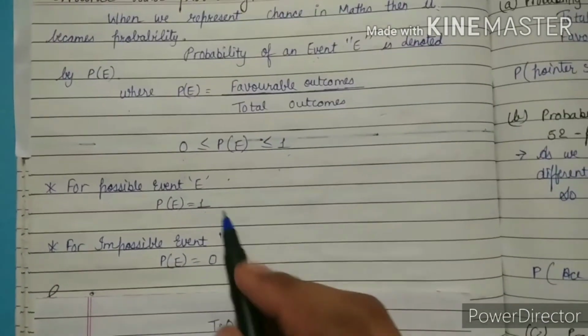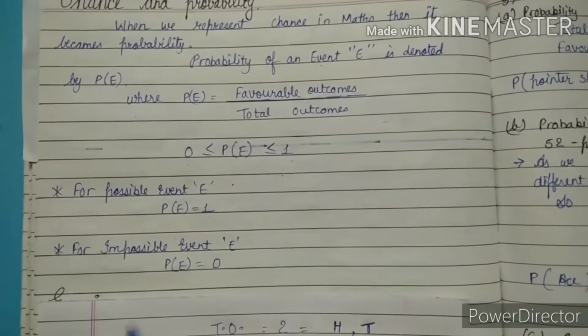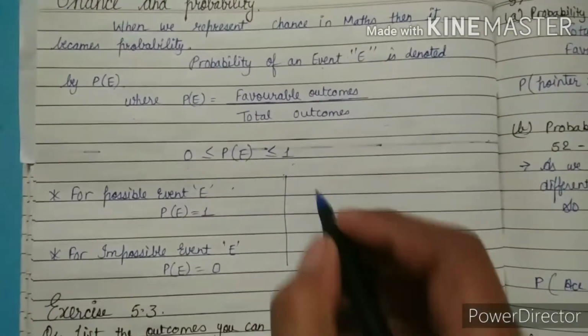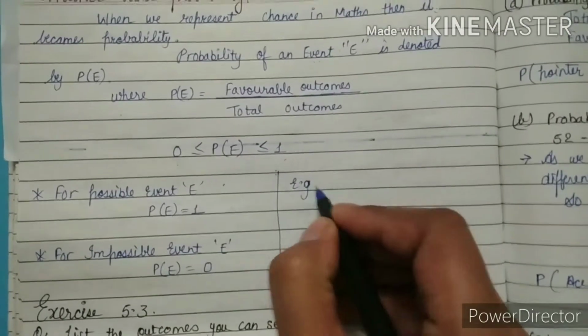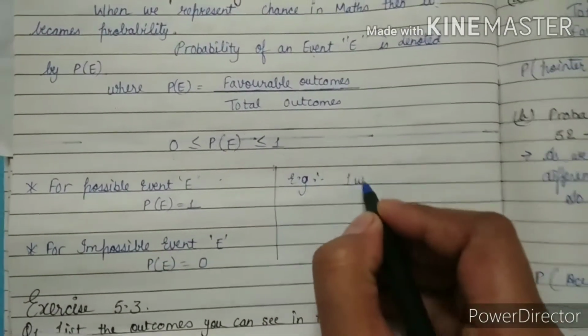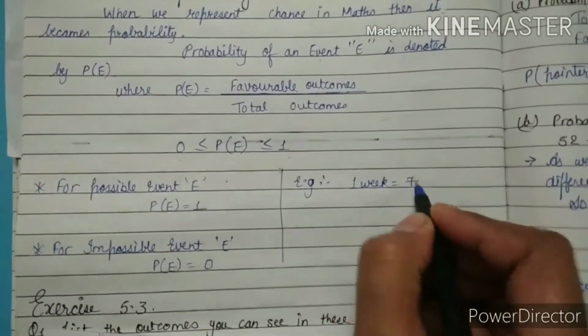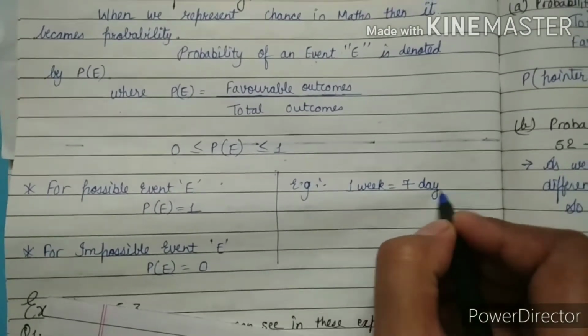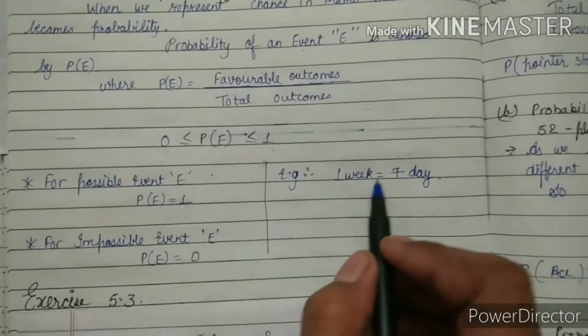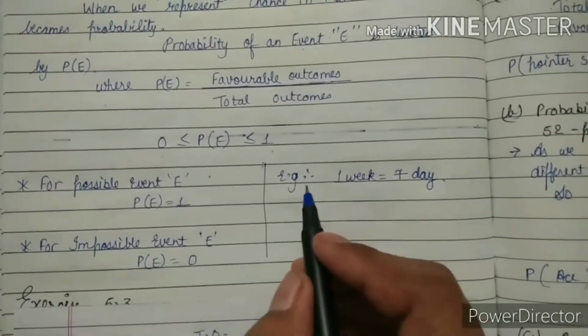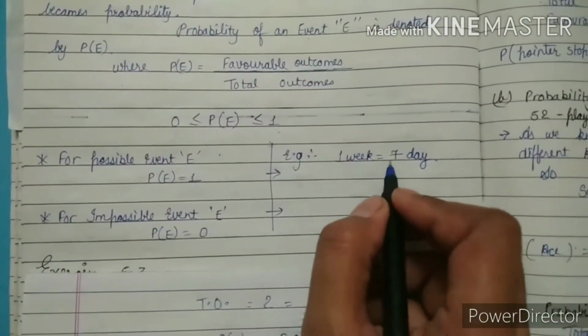So how can we take it? Possible event, impossible event. I am giving an example. In 1 week, how many days are there? 7 days. So 1 week is equal to 7 days.